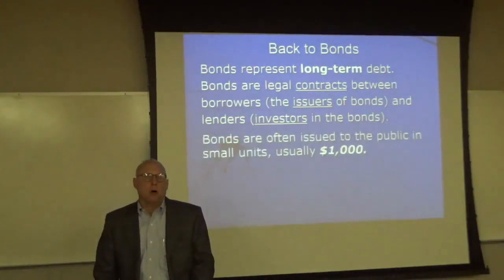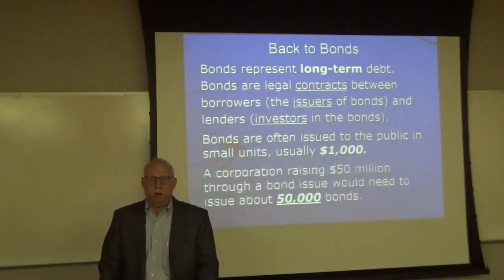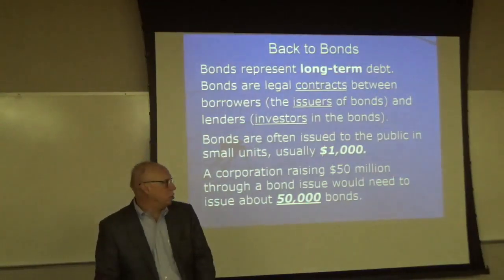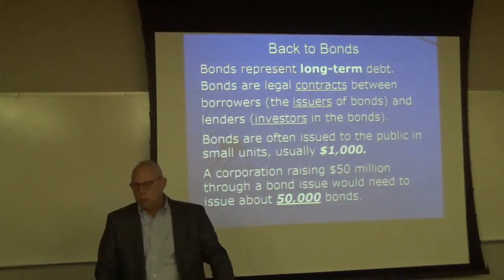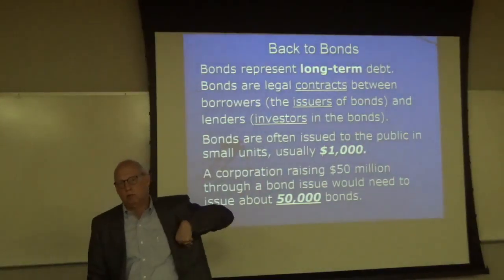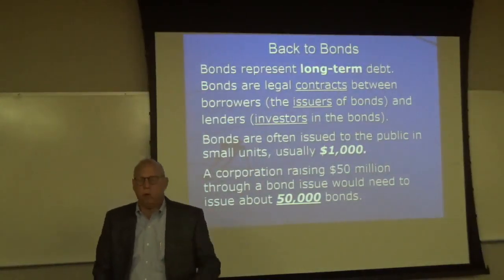Bonds are often issued to the public in small units, usually $1,000 each. That's called par value. Therefore, a corporation raising $50 million through a bond issue would need to issue about 50,000 bonds, which would be 50 million divided by 1,000. That's where that 50,000 comes from. Let me get my trusty pointer out here.